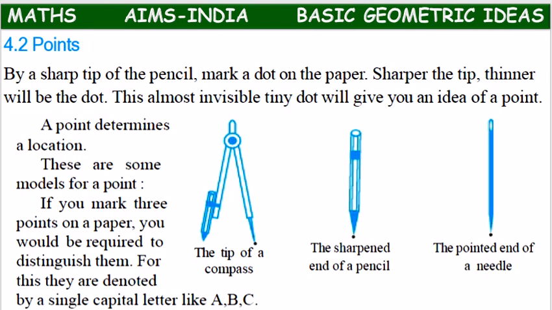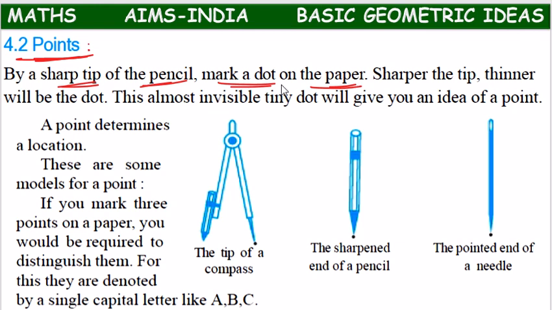The first geometrical shape is points. So what is a point, children? Take the sharp tip of a pencil and mark a dot on the paper.